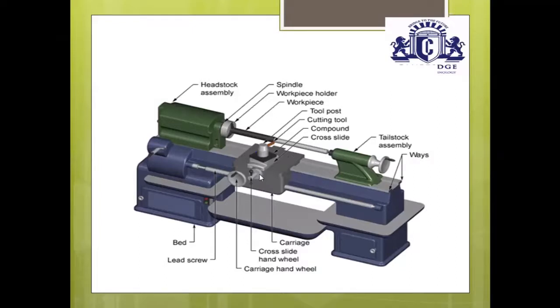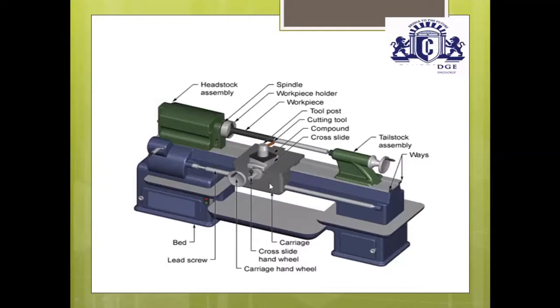Then this is called a tailstock assembly. This tailstock assembly has a sleeve. The sleeve moves to and fro inside the tailstock assembly by rotating the hand wheel. By rotating the hand wheel, you can move the sleeve to and fro. This tailstock assembly moves to and fro over the surface of the guideways. This tailstock assembly is mounted on the outer guideway, and on the outer guideway this entire assembly moves to and fro. You can move the tailstock assembly as per your required length, and it can be locked by using a lock nut.